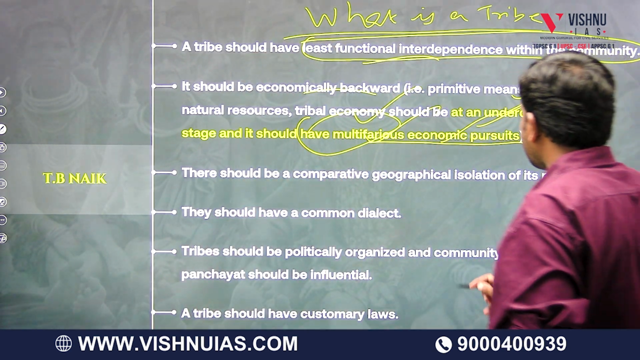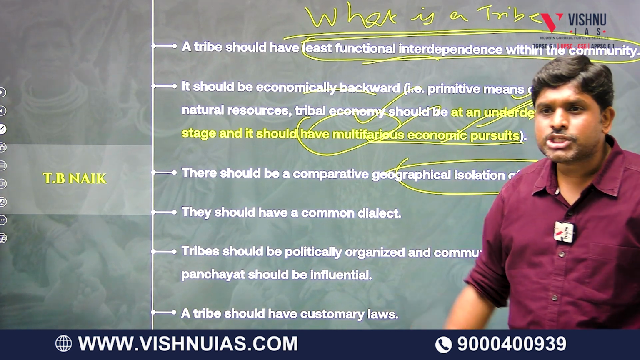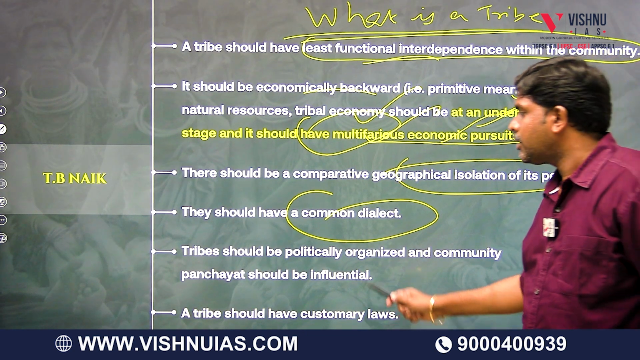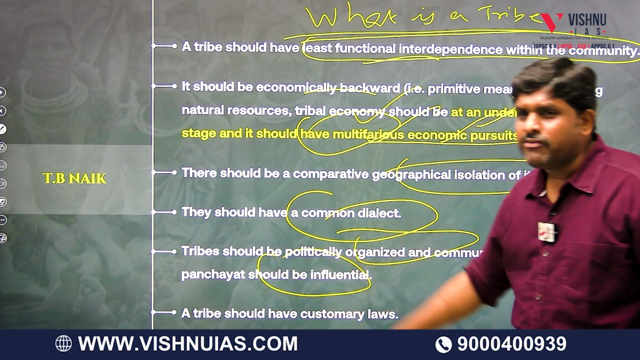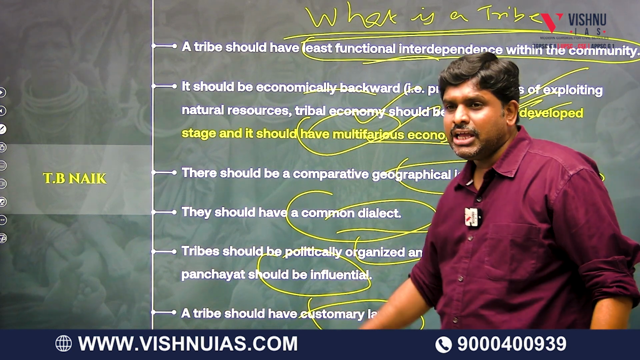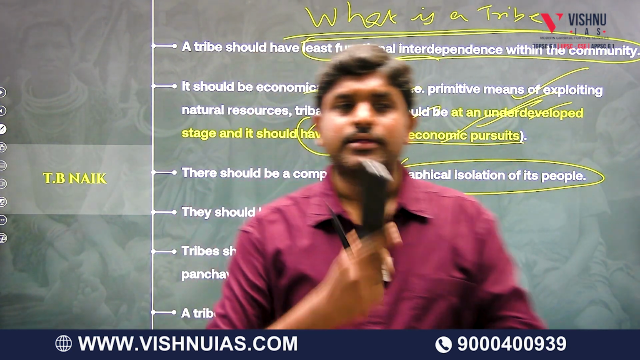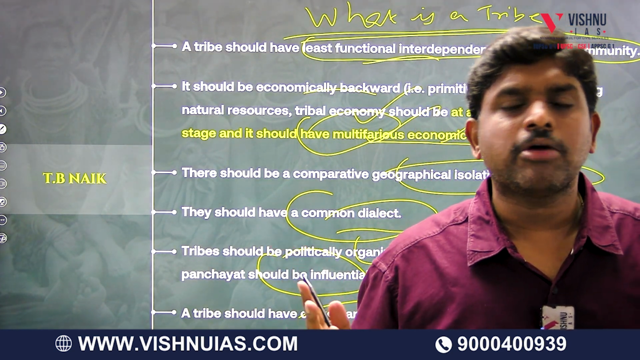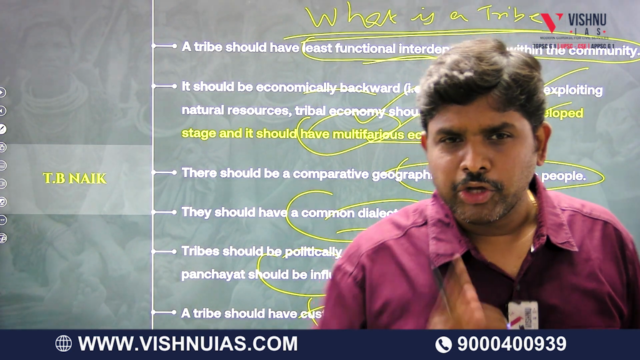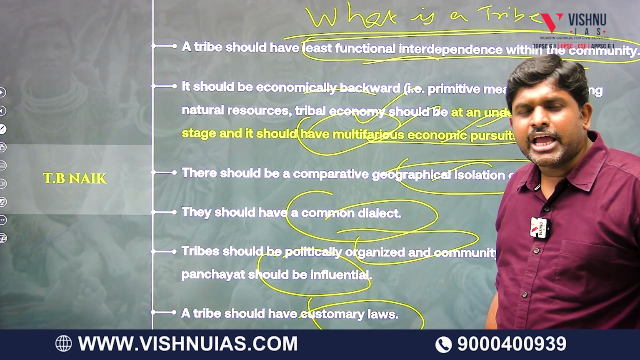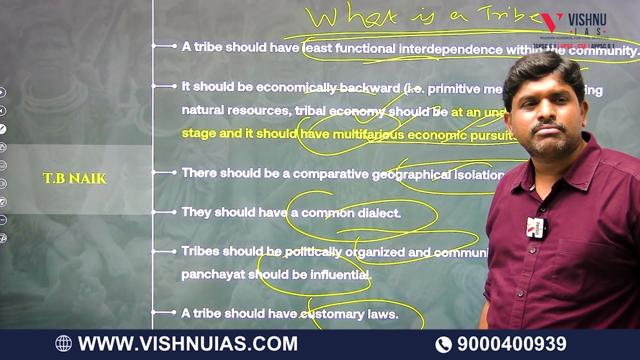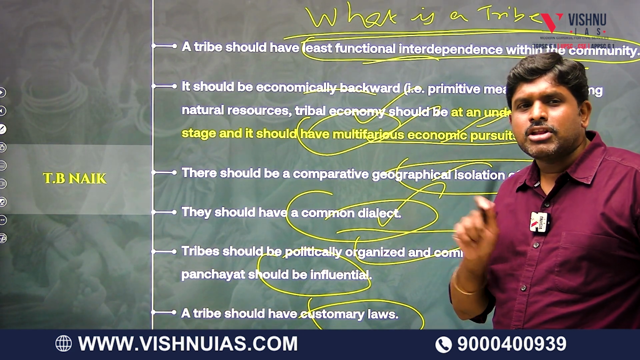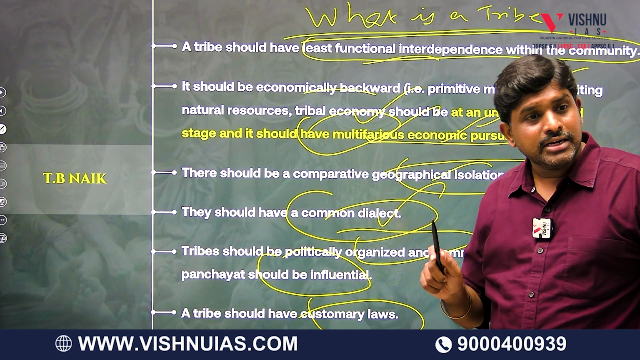Third, there will be geographical isolation of the people. They should have a common dialect. Politically organized, and community panchayat should be influential. A tribe should have customary laws. So according to T.B. Naik, first point is least functional interdependence. Second point is multiple economic pursuits. Third point, you know that. Geographically isolated, or will they be coming and leaving with mainstream? Isolated. Fourth, they will have a common dialect.